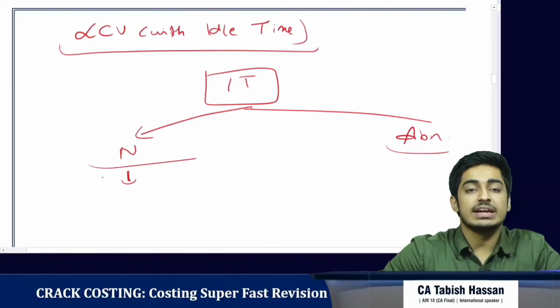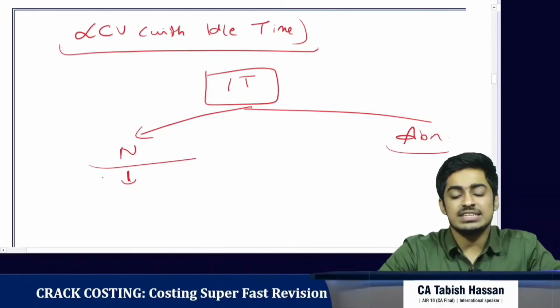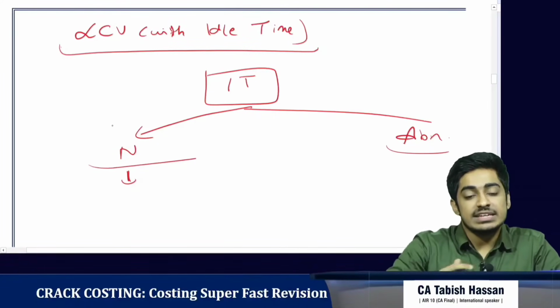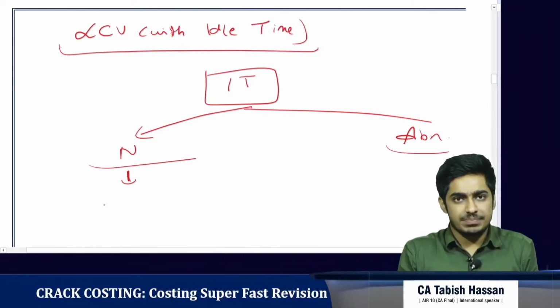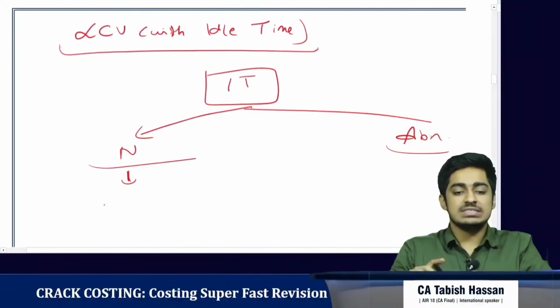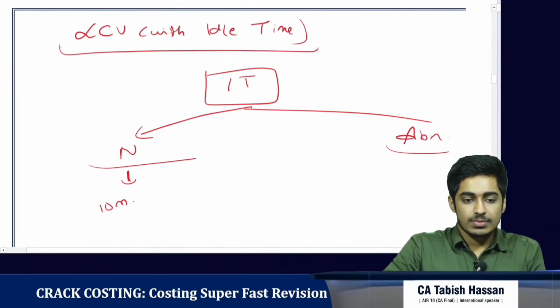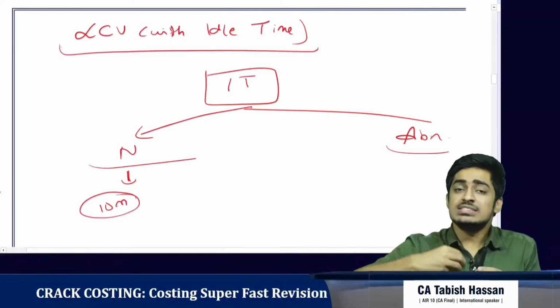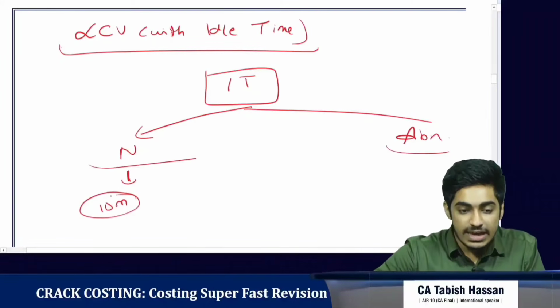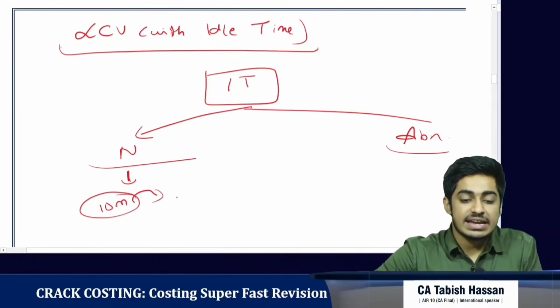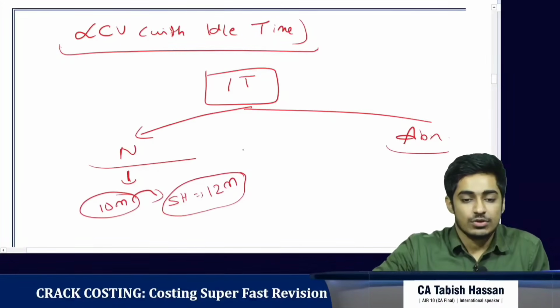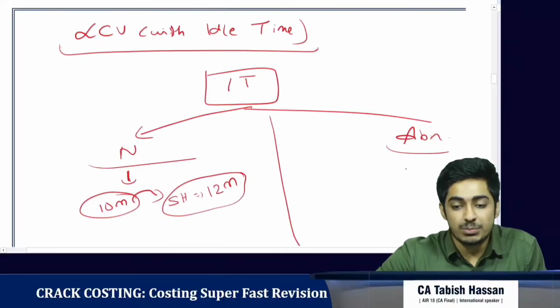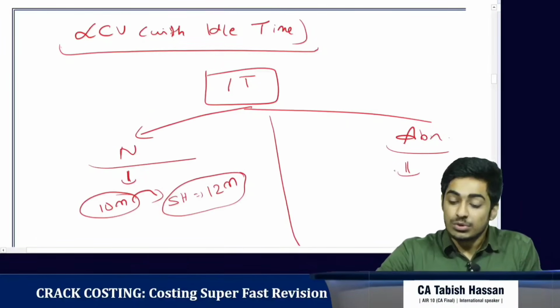What happens to normal idle time? It is already adjusted while we are setting the standards. Say for example, the actual standard time to manufacture 1 unit of this is 10 minutes. But there is normal idle time throughout the day. So we adjust this and tell the standard hours taken for this is 12 minutes. So 2 minutes of normal idle time is already adjusted. There is no need to consider it again. But for abnormal idle time, we have to treat it separately.